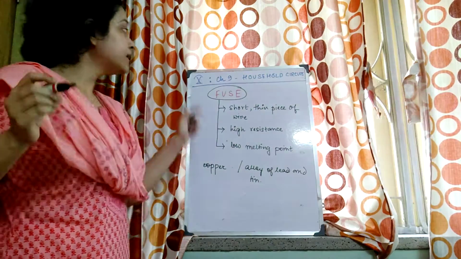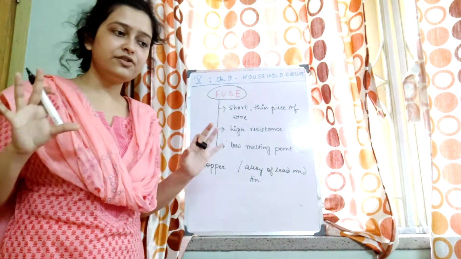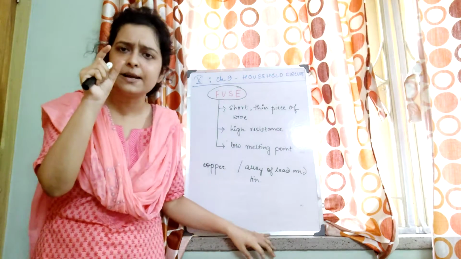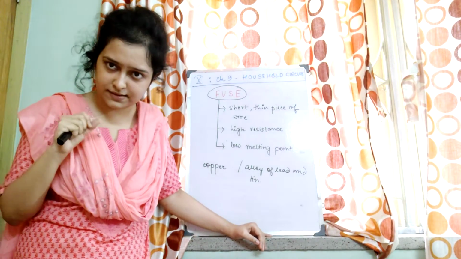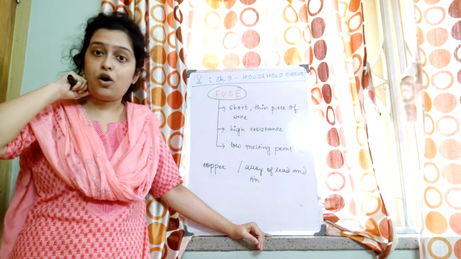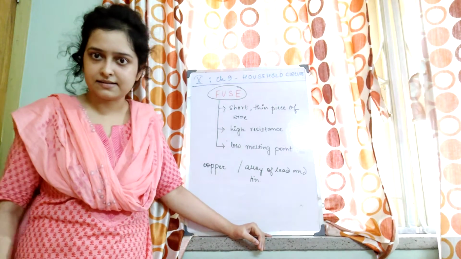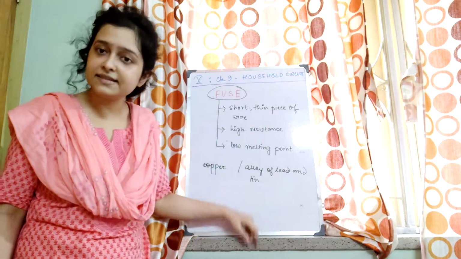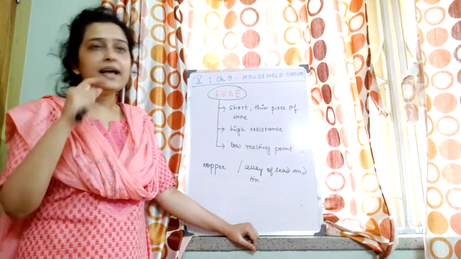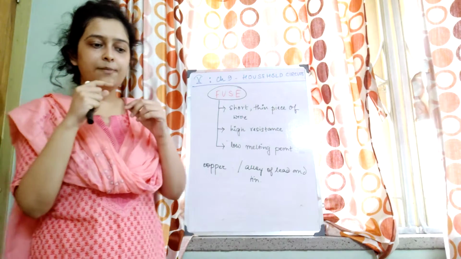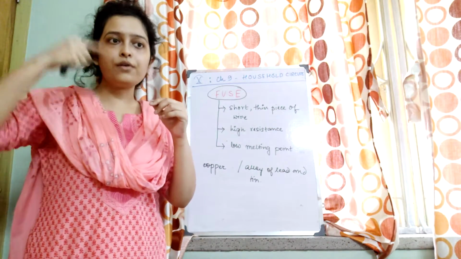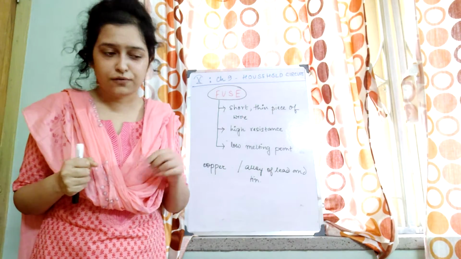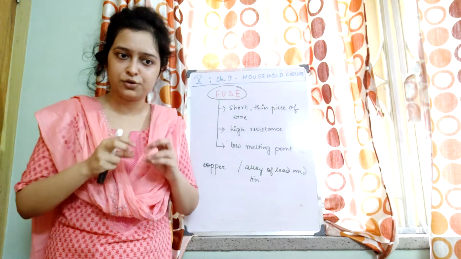So what is a fuse then? It is an electrical device, but what is it? It's basically a short thin piece of wire which has certain characteristics. What are those? It should have high resistance. Why high resistance? Suppose it has more resistance, then more heat will be produced for a certain amount of current passing through it.